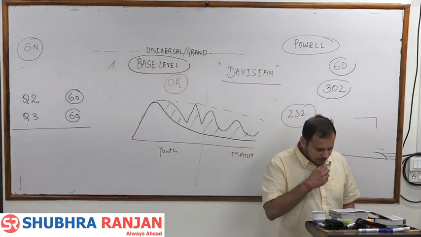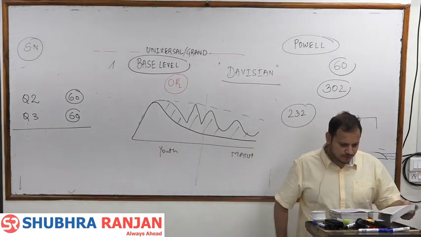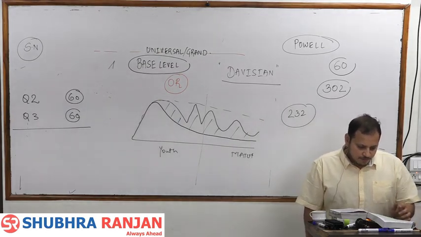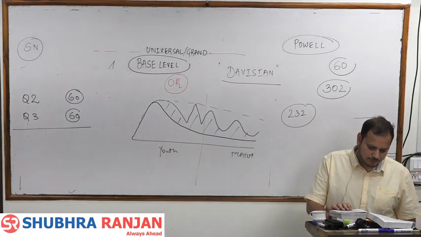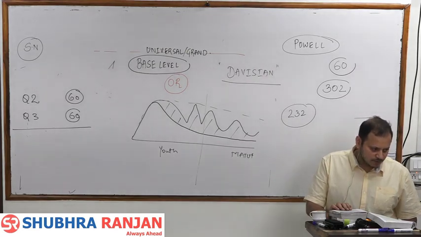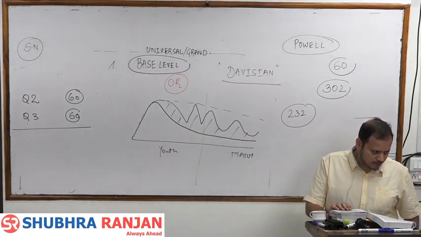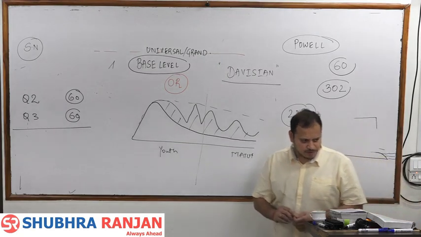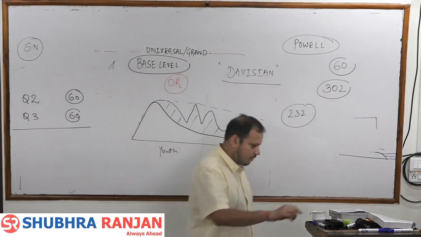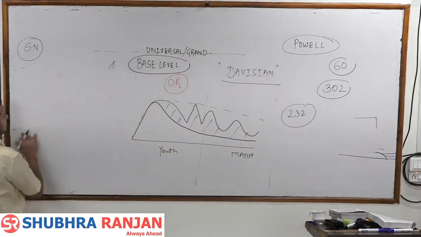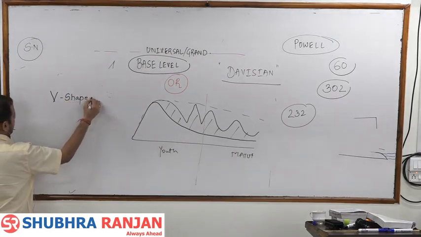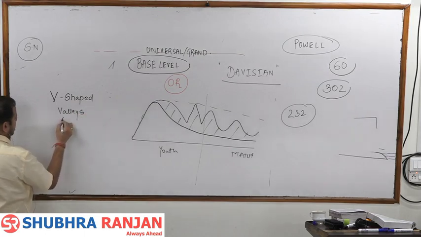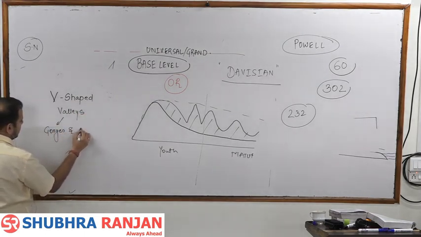In the youthful stage, next paragraph, in the youthful stage, the landform is steep and hence erosion dominates, resulting into formation of features such as deep and narrow V-shaped valleys such as gorges and canyons.